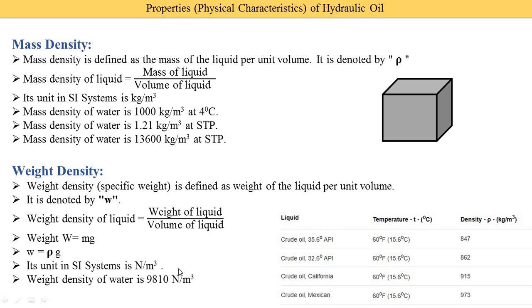Now what is the weight density of water? So here you see the mass density is 1000. You only need to understand this equation, that is mass density into gravitational acceleration. We know the mass density of water is 1000, now multiplied with g, and the value of g is 9.81. So it is 9810 Newton per meter cube.